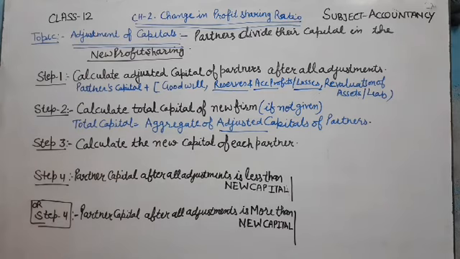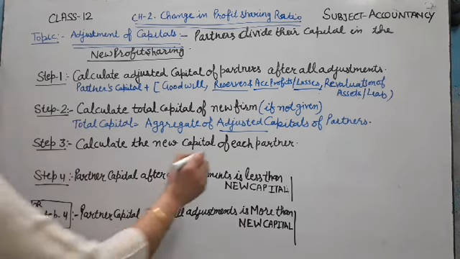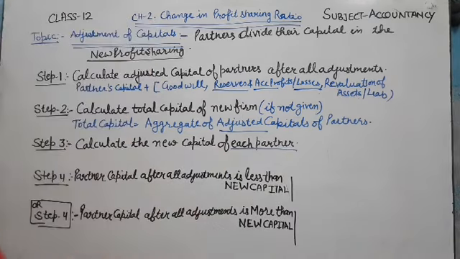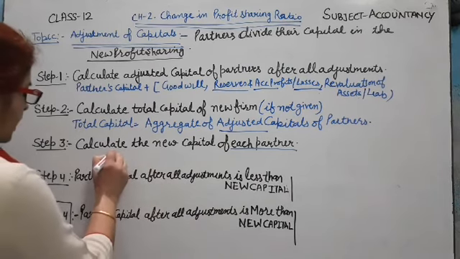After that, third step, calculate the new capital of each partner. How can we find the new capital of each partner?